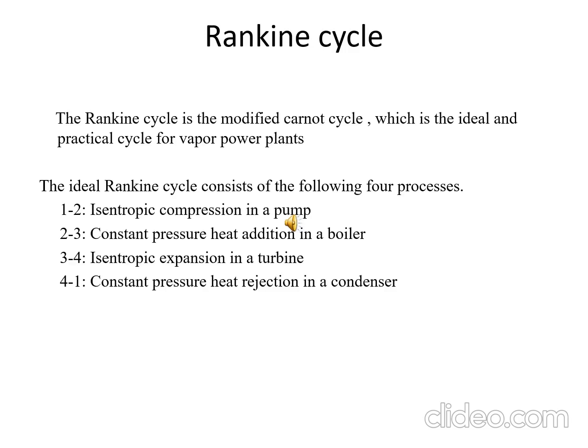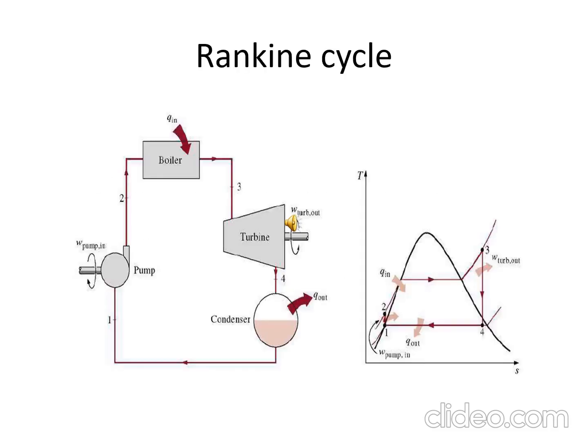Now we will discuss the schematic diagram of the steam power plant or vapor power cycle, and how the processes are going on inside that steam power plant. First is process 1 to 2, which is isentropic compression in the pump. Water from the condenser at low pressure is pumped into the boiler at high pressure. That means it is converted from low pressure into high pressure. This process is a reversible adiabatic process.